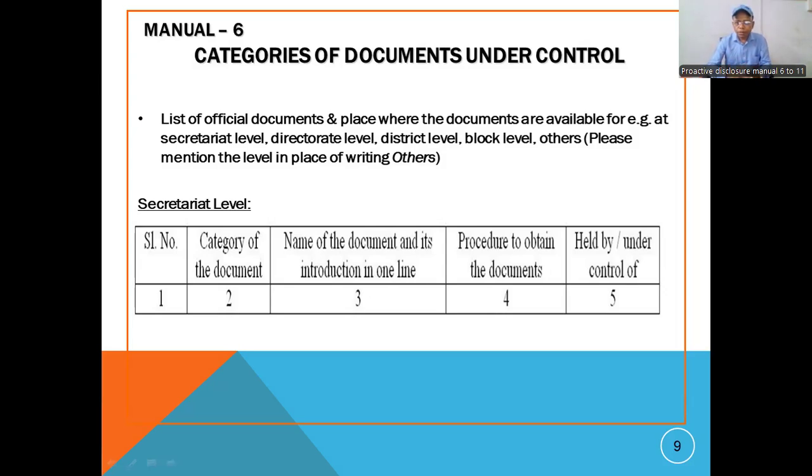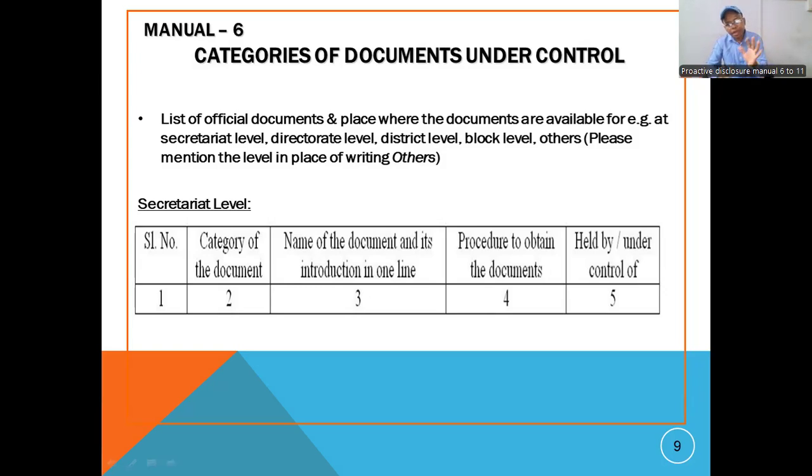Then column number 3 says the name of the document and its introduction in one line. What are the records? What are the documents? What are the registers you have? You have to give a brief in one line, and keep them in such a way that you can identify them when it is required.